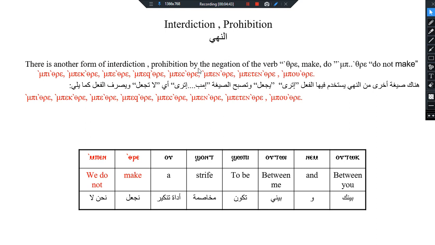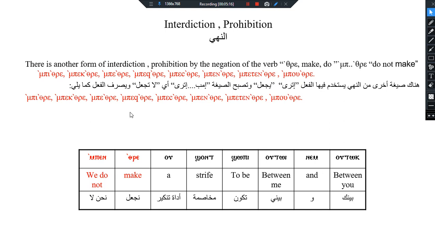There is another form of the imperative in the Coptic language, using the negation of isre. Isre means to make or to do, and we negate it, and conjugate it.